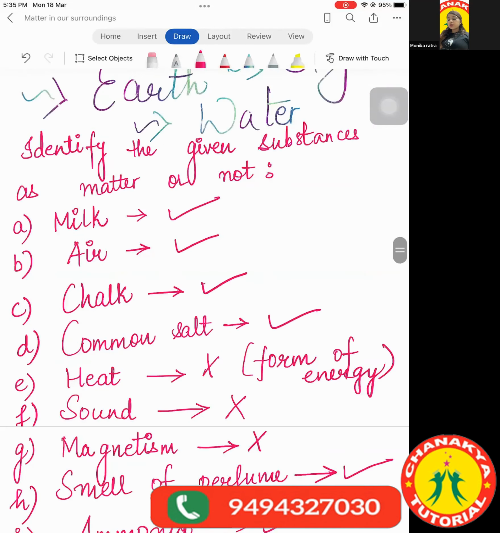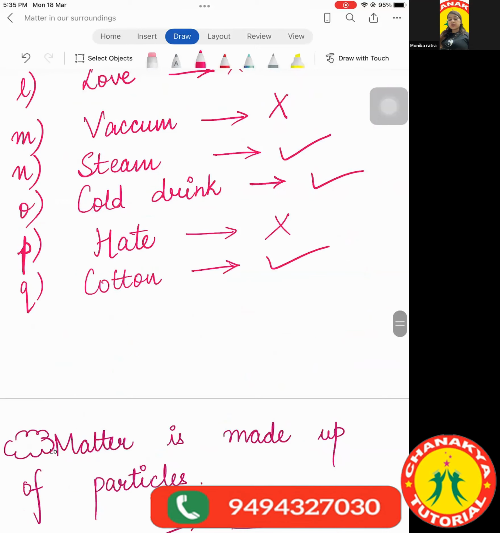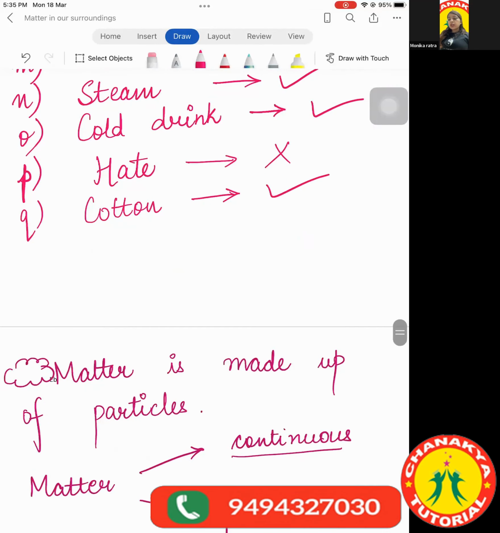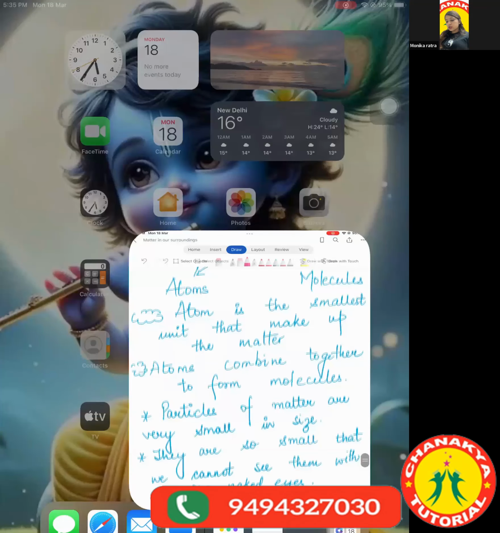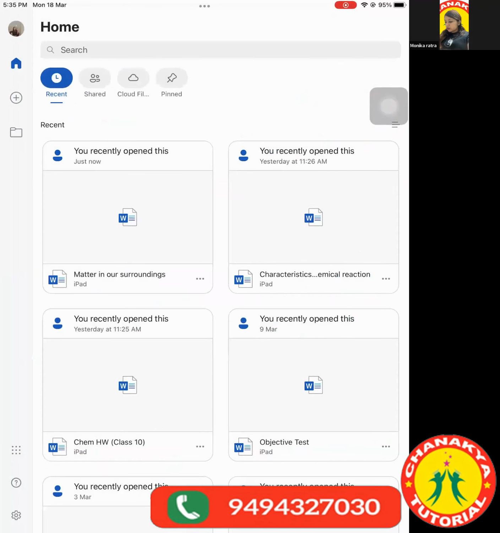Then we discussed a few substances, whether we can consider them as matter or not. I had given some questions as homework. We are going to discuss those questions, and then we are going to move further.